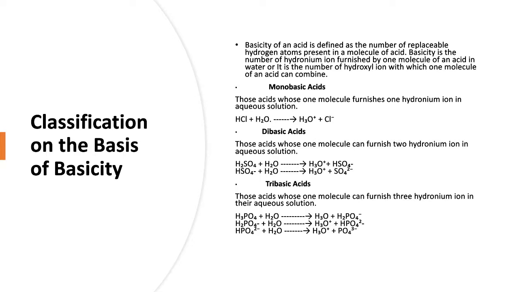Now let us move on to tribasic acids. In a tribasic acid, one molecule of an acid produces three hydronium ions on ionization in water. For example, phosphoric acid, H3PO4. Then we have boric acid, H3BO3. They dissociate in three stages in aqueous solution to produce three hydronium ions, hence they are called tribasic acids.